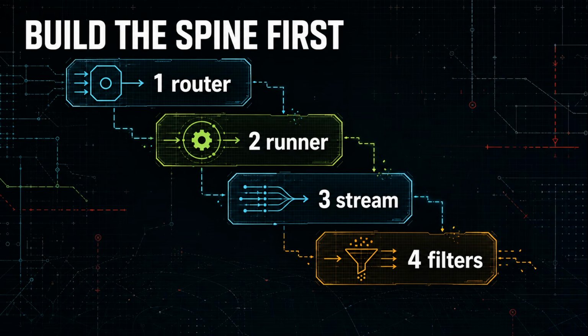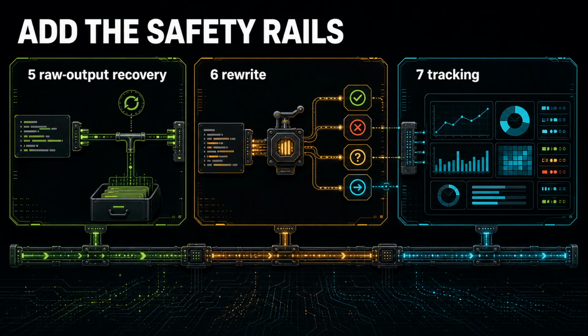Let's turn that into a rebuild plan. Start with the spine. If I had to rebuild the core idea, I would not start with every command category. First, a CLI router that recognizes a few high-value commands. Second, a runner that preserves exit codes and supports pass-through. Then you need the live output layer, right? Exactly. Third, a stream layer that captures standard output and standard error and can filter line by line. Fourth, deterministic filters for one test runner and one Git workflow. Right. And the safety rails are not optional.